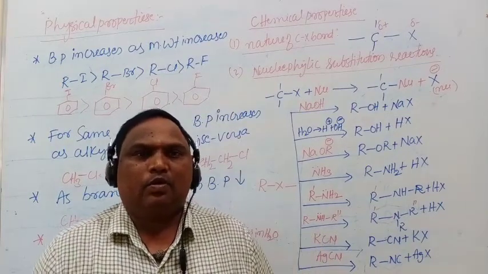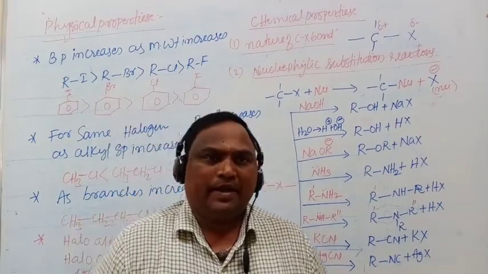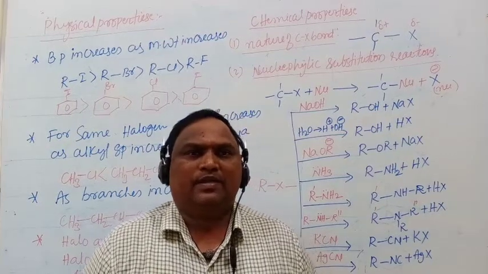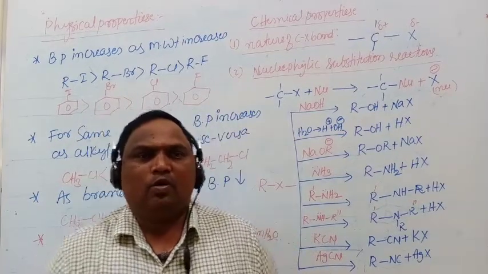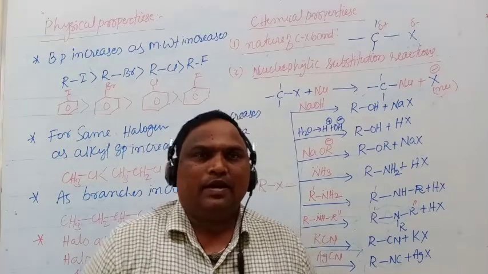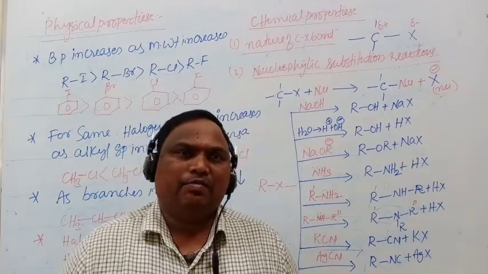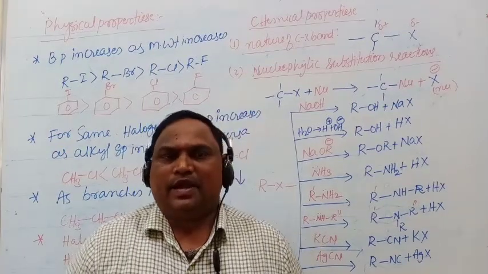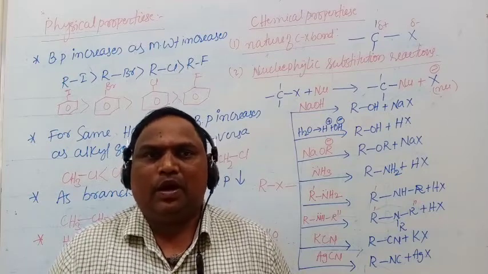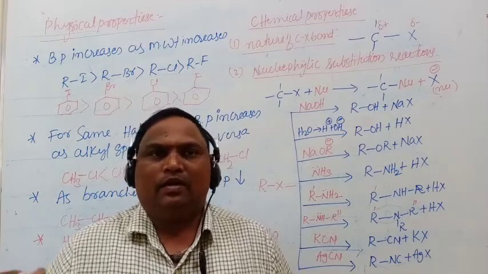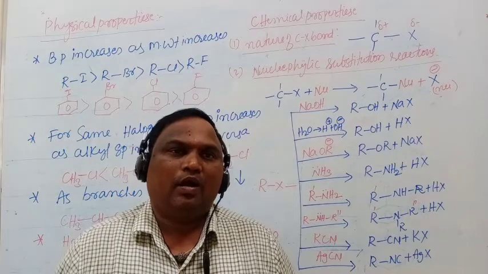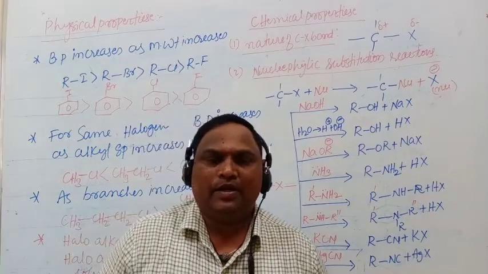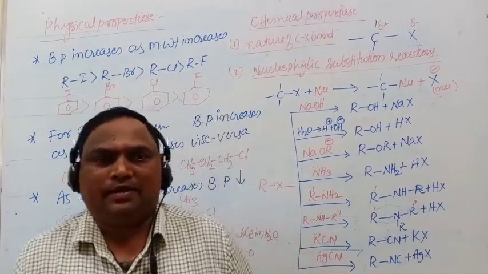So lower haloalkanes are gases in nature. As molecular weight increases, gases will be converted into the liquid state. Still, those with large molecular weight, the haloalkanes and haloarenes, are solid in nature.